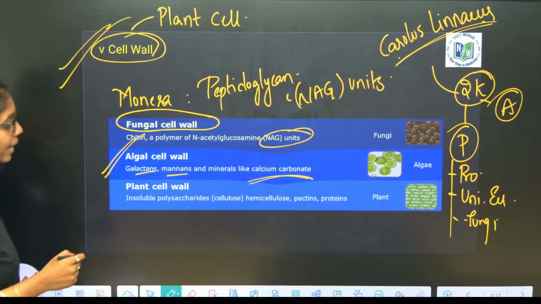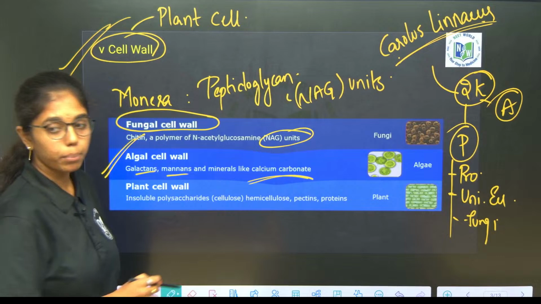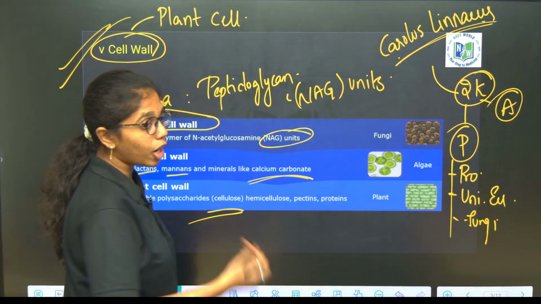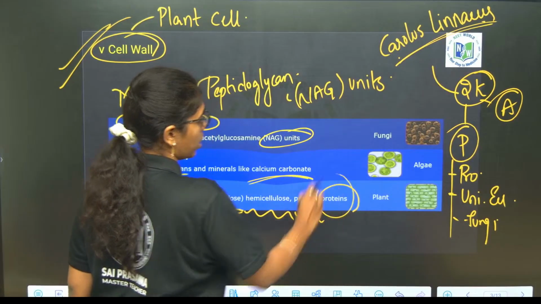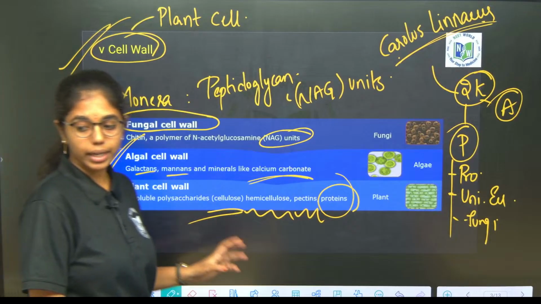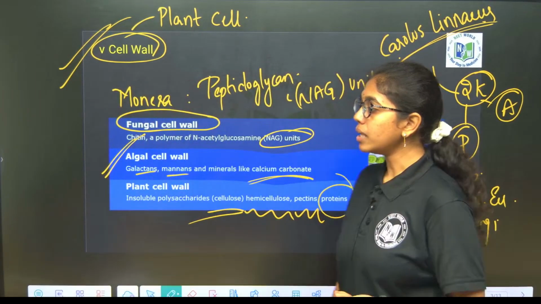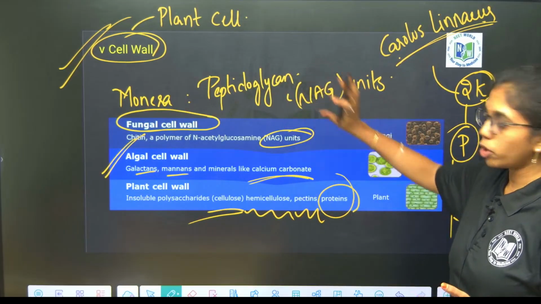And then comes the plant cell wall. Plant cell wall is abundantly composed of cellulose. Along with cellulose, we also have hemicellulose, pectins and proteins. So these are the compositions you have to know. Take down parallelly, quickly. Most Monerans have a peptidoglycan cell wall.